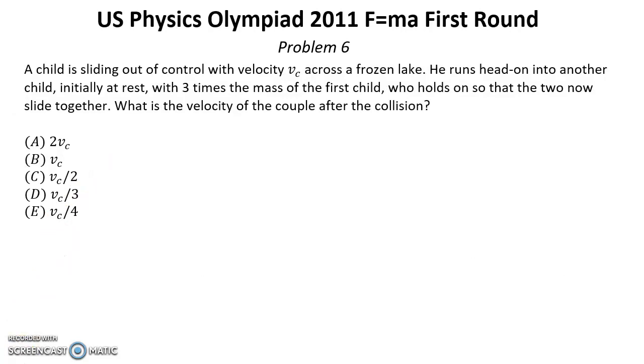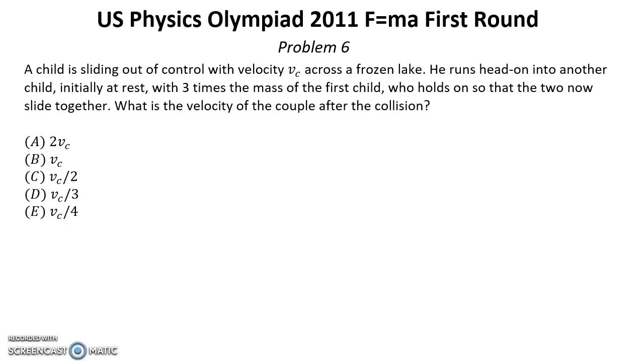Problem number 6. Solution for this problem you can find below this video in the reference of this description. A child is sliding out of control with a velocity vc across a frozen lake. He runs head-on into another child, initially at rest, with 3 times the mass of the first child, who holds on so that the two now slide together. What is the velocity of the couple after the collision?